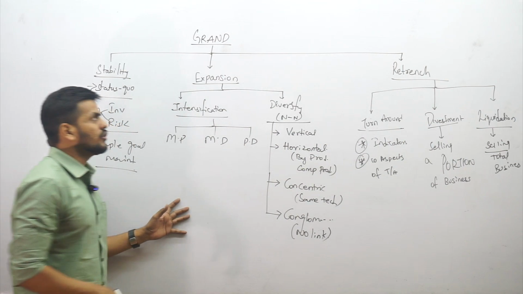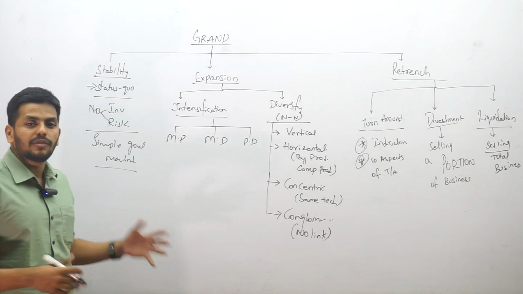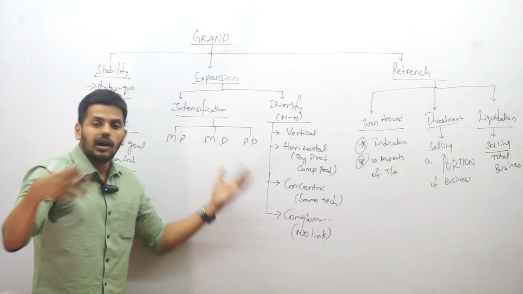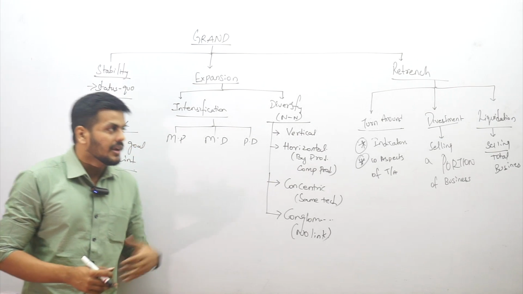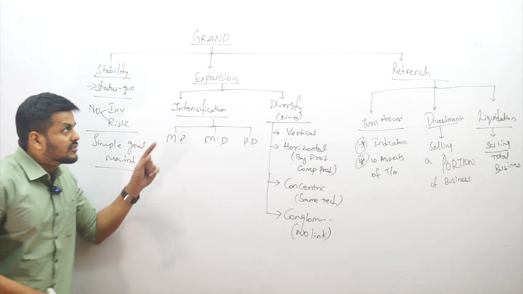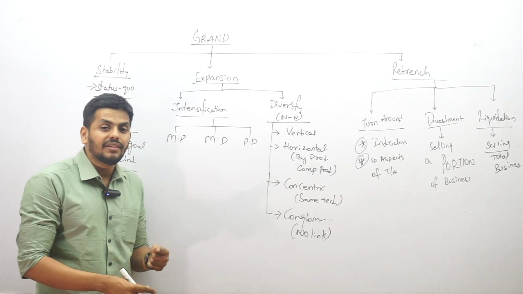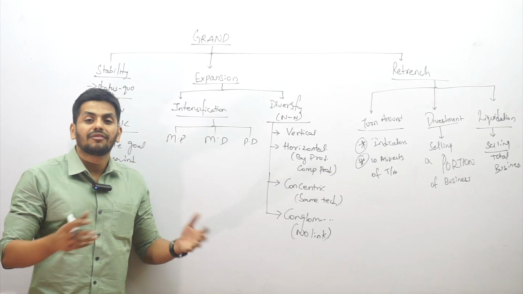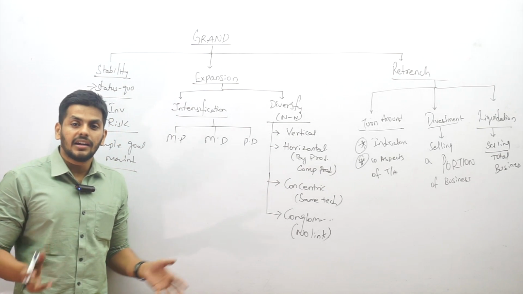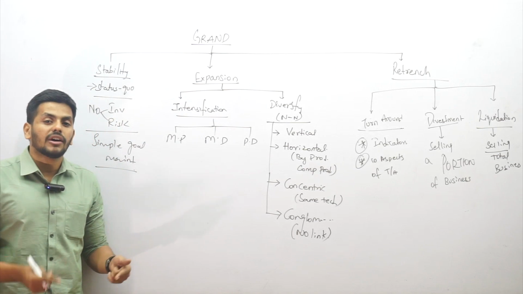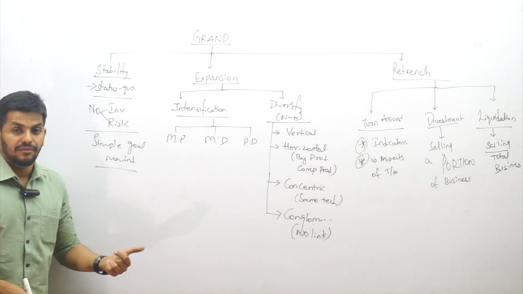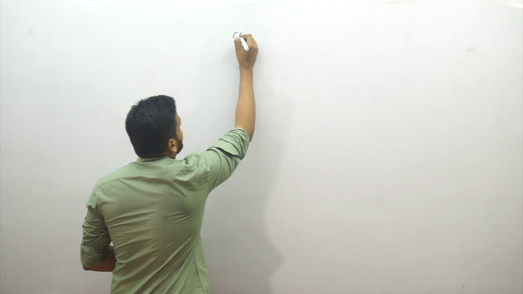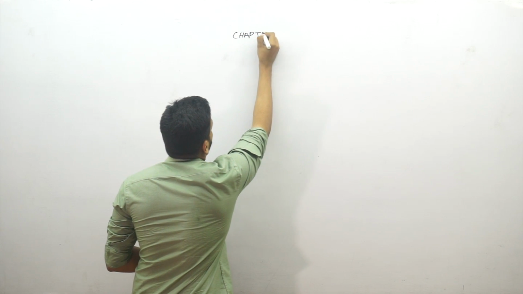So this is what we have in chapter number 4, where we have dealt with all the strategic alternatives, which means all the business strategies that you can adopt, right? We will catch up with chapter number 5. In chapter number 5, we will be dealing with all the 5 functional strategies plus an R&D strategy. So the 6 strategies in functional areas is what we are going to deal with next in chapter number 5.